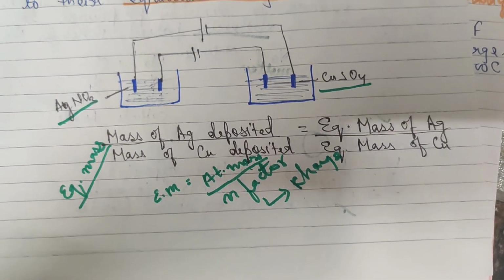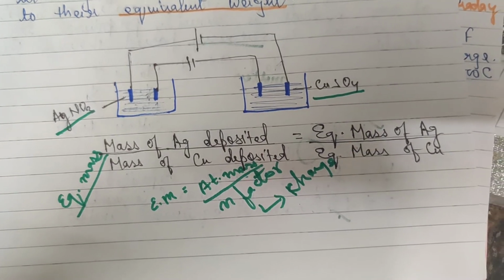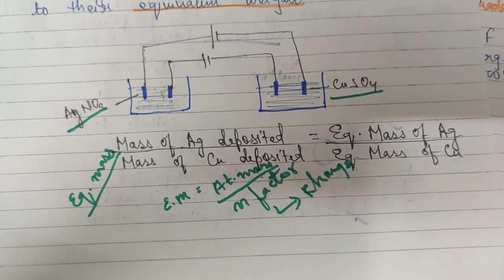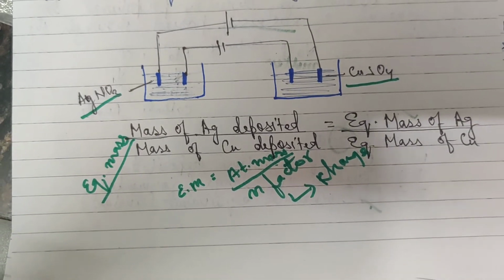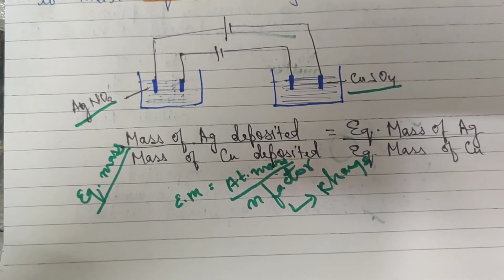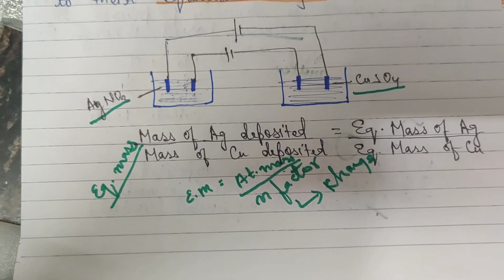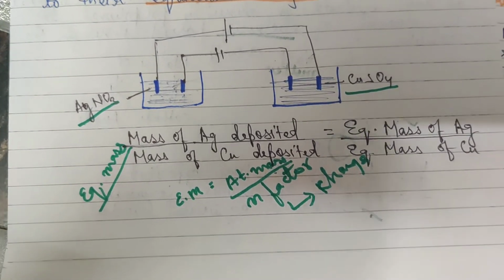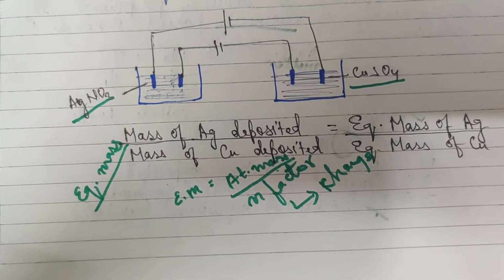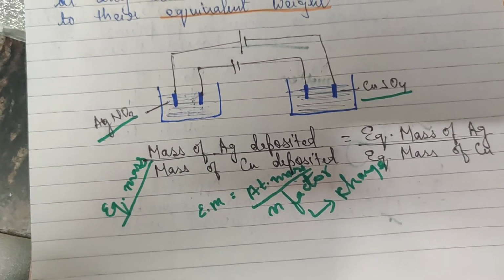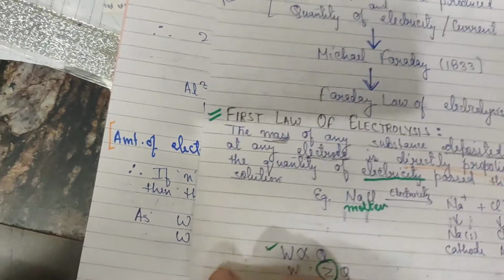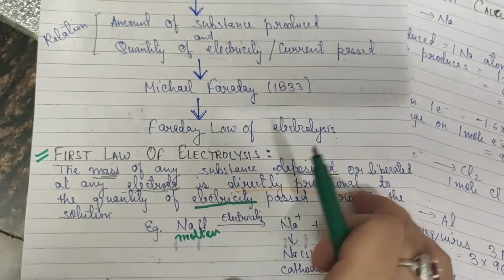Otherwise n factor has variable values depending upon whether we are talking about an acid, a base, or a salt. And when you are talking about just one metal, it will be equal to the atomic mass divided by the charge on it. I hope this is clear to you.